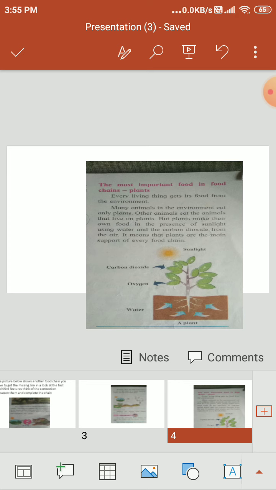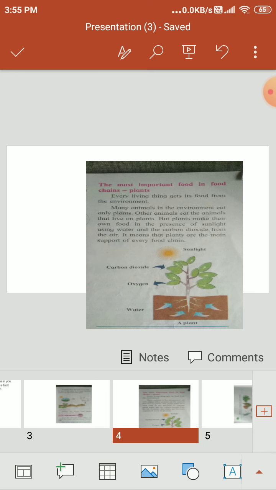Many animals in the environment eat only plants. Other animals eat the animals that live on plants, but plants make their own food in the presence of sunlight. Without sunlight they can't make their own food. They take carbon dioxide from the air and use water and sunlight. It means that plants are the main support of every food chain. Plants are the foundation of every food chain. Now come to our next picture.